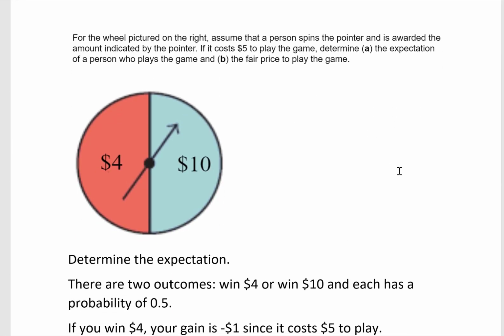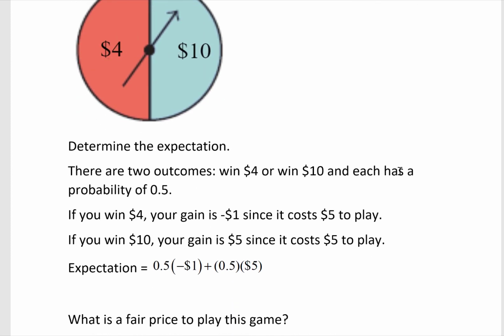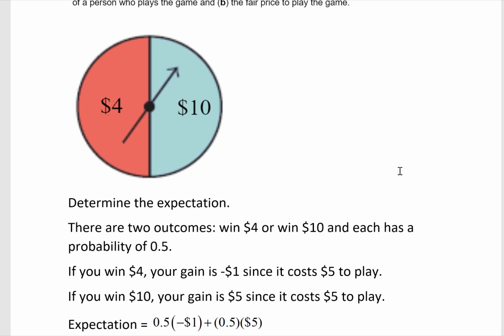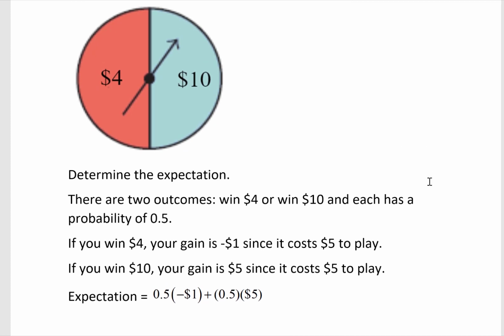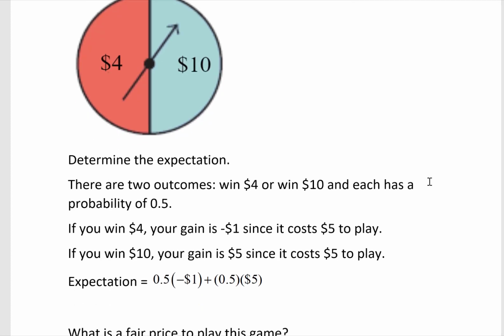For the wheel pictured below, assume that a person spins the pointer and is awarded the amount shown by the pointer. If it costs $5 to play the game, determine the expectation of a person who plays the game and the fair ticket price to play the game. Determine the expectation. There are two outcomes. You win $4 or you win $10, and each has a probability of 0.5. If you win $4, your gain is actually negative $1 since it costs $5 to play. If you win $10, your gain is $5 since it costs $5 to play.